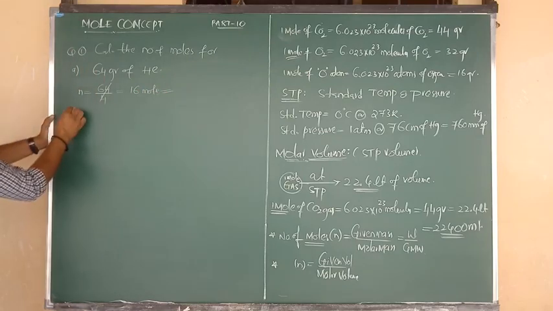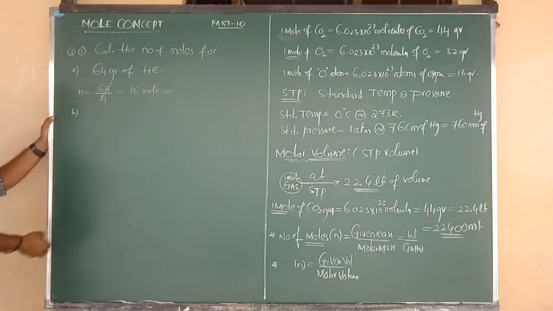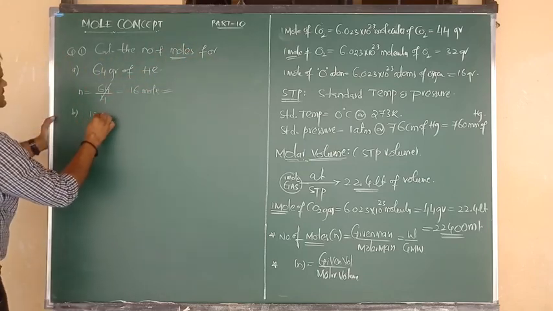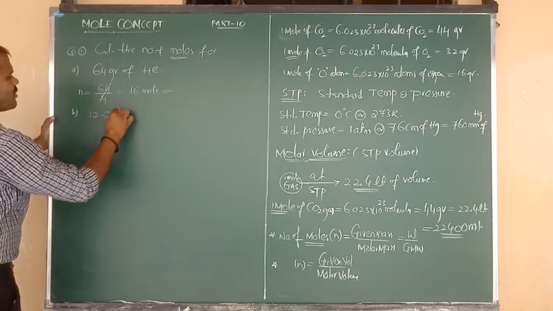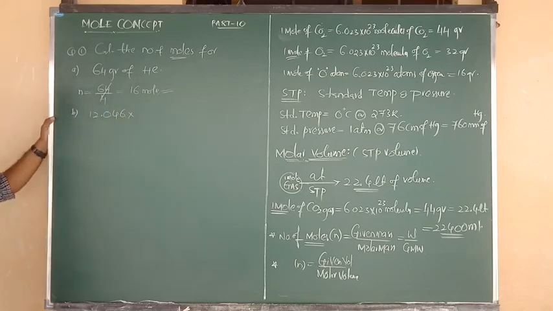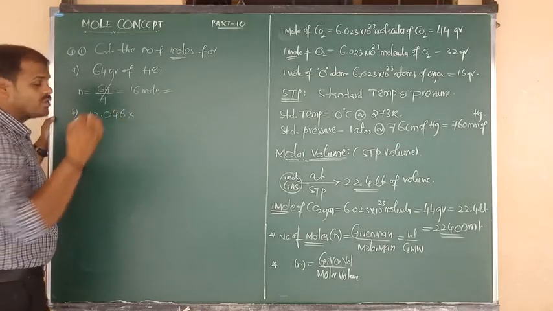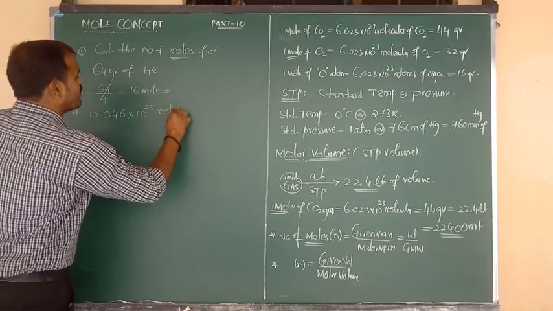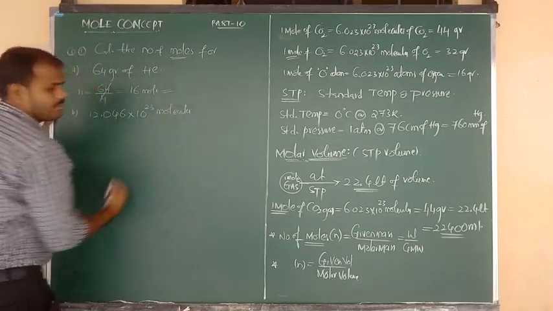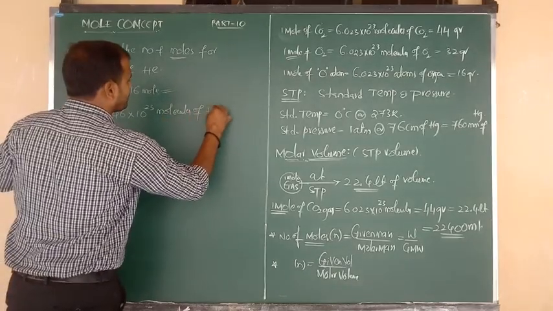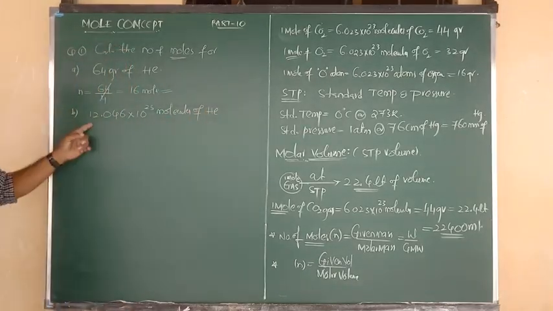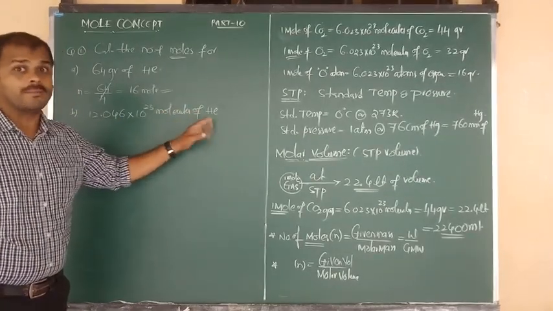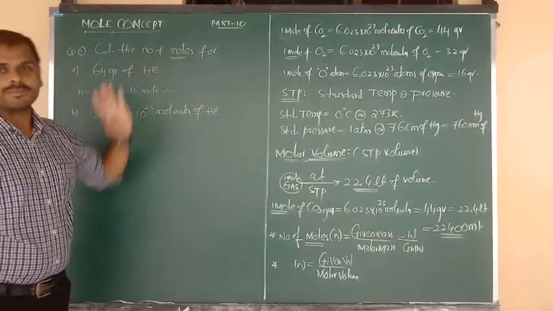Okay, fine. Next I am going to introduce another question for the same. Calculate the number of moles. So the question is 12.046 into 10 to the power of 23 molecules of helium. So in 12.046 into 10 to the power of 23 molecules of helium, how many moles are present?